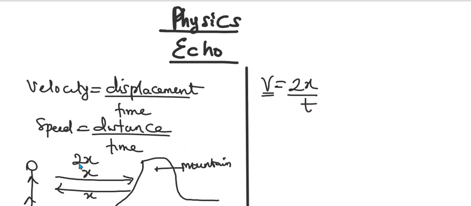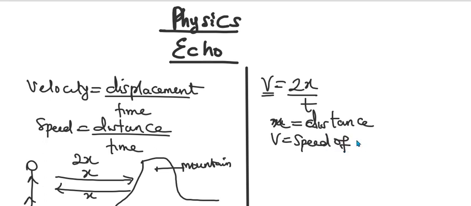The reason is that in echo, there is repetition of sound. So that's why it is 2x over t. And what is x? x is the distance. v is the speed of sound. And t, you know, is always time. Let's move to the examples.